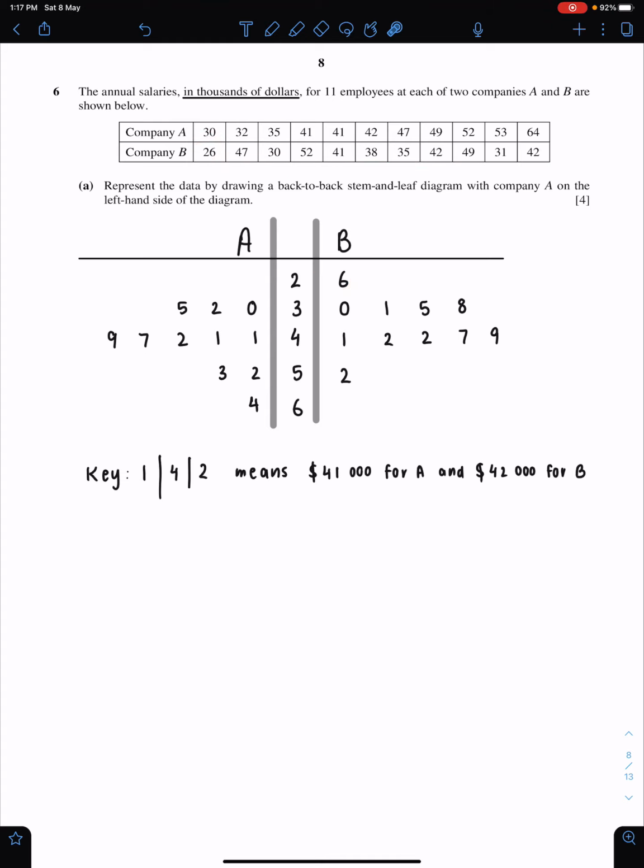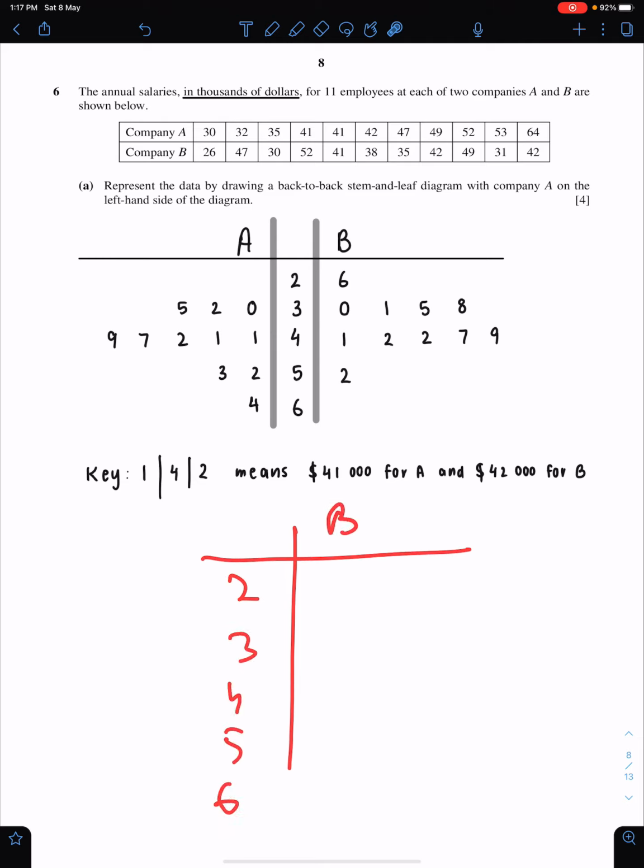26, 47, 7 is here. This one is in ascending order, but this is not in ascending order. You have to convert this into ascending order after completing this. First complete this stem and leaf, and then do this in ascending order. You have to draw a stem and leaf by pencil. So for company B, 2, 3, 4, 5, 6: 26, then the next number is 47. It should be here. 30, 0, 52, 41,